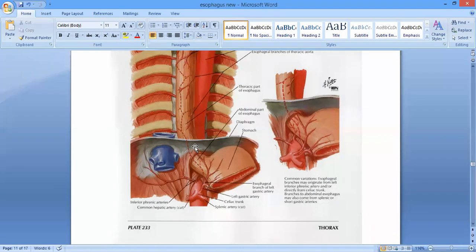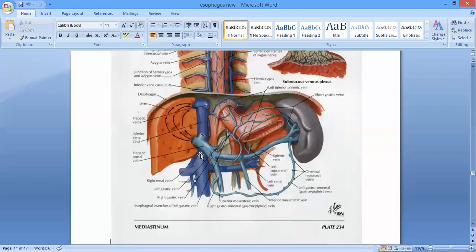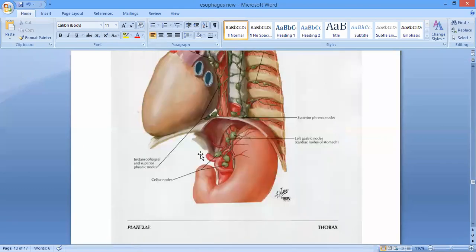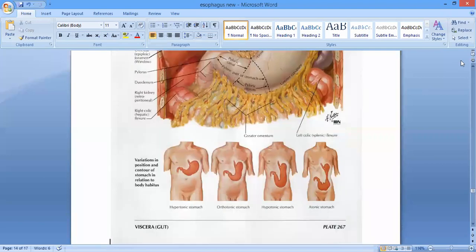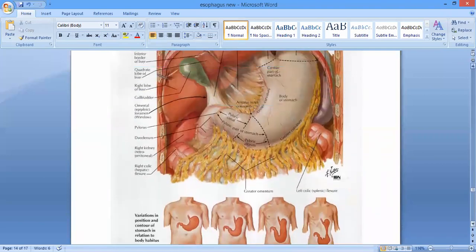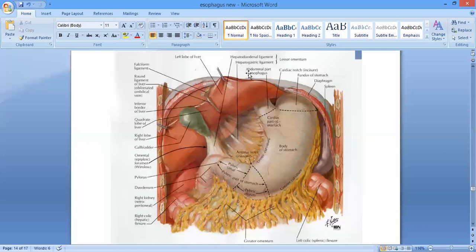ठीक है? यहाँ पे enter होने के बाद it is just going to lie on the inferior surface in close relation with the liver. Here you can see this. After entering and passing through the diaphragm, it lies where? It lies just on the inferior surface of the left lobe. This is the left lobe of the liver, right? So it is lying under the inferior surface of the left lobe of the liver, right?